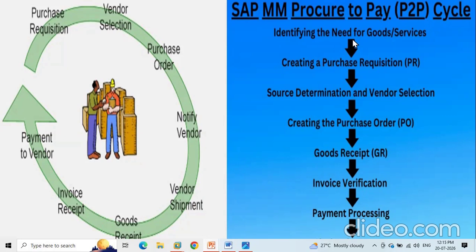What is P2P? P2P is procure to pay. This will be an expected question in the interview. They will ask what is P2P and explain the P2P cycle. So what is P2P? This is a cycle that consists of all these parts.